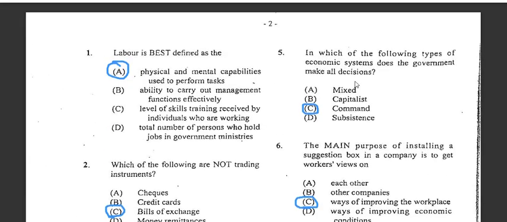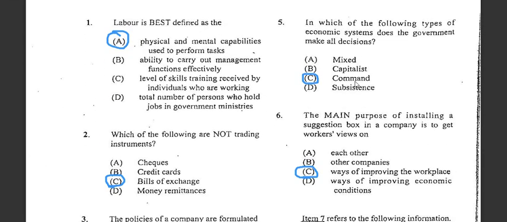Good. Number five says in which of the following types of economic system does government make all decisions. Based on the economic systems, the government makes decisions based on command. It's not a mixed economy, therefore I think that would be command. So the answer here for number five would be C.